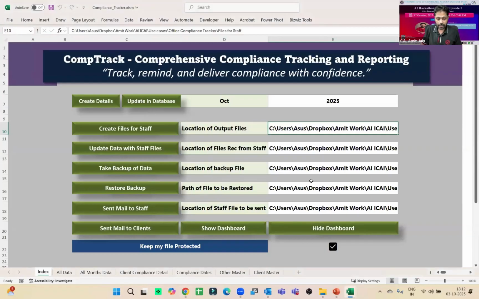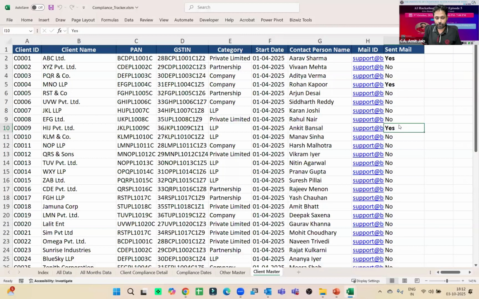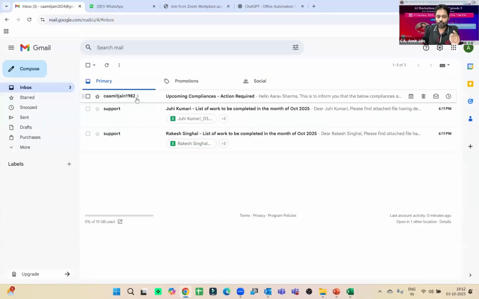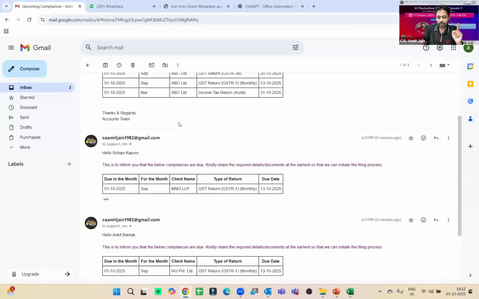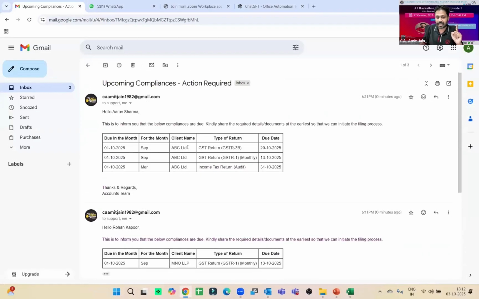Let's check. Okay. So at 3 places I have said yes, 3, right? If you check the mailbox, you will see 3 written here. It has combined all the mail. In Gmail, if there are multiple mails, sometimes it combines them. So it has sent mail to 3 clients with details of which compliances are due. Please provide the details. You can send mail to your client.